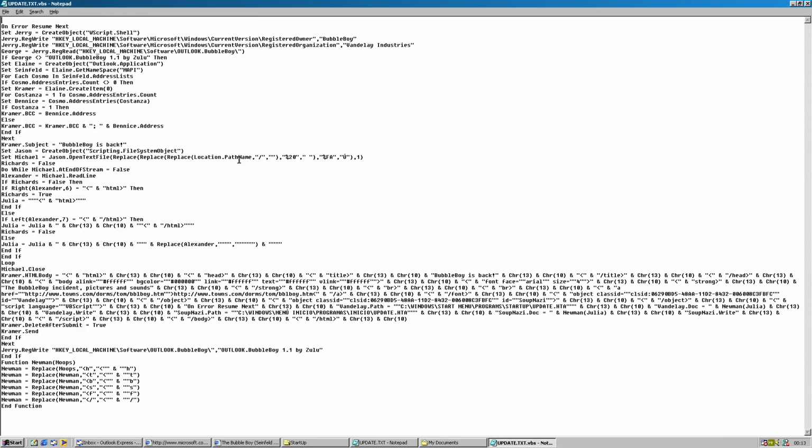So first of all, it will replace Windows registration info to BubbleBoy, aka the Donald the Frick, as the owner, and Vandelay Industries, aka a fictional latex sales company, as the organization. If the infection flag already exists at this point, it will stop. Otherwise, it will send a copy of the message we received to all contacts from the address book as blind carbon copy to avoid recipients seeing each other's email addresses.